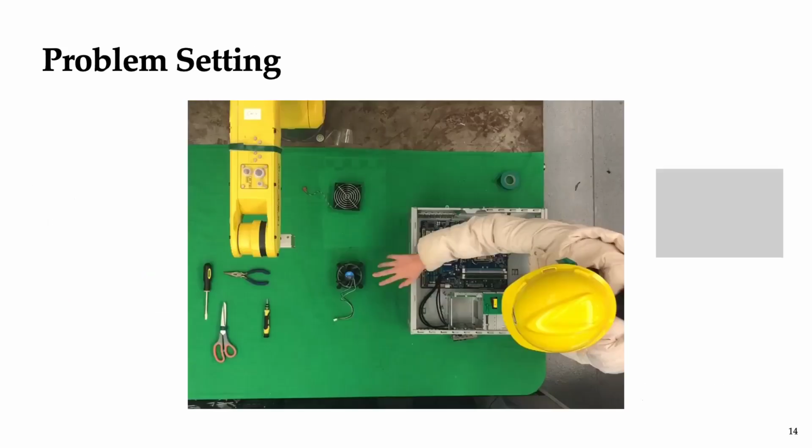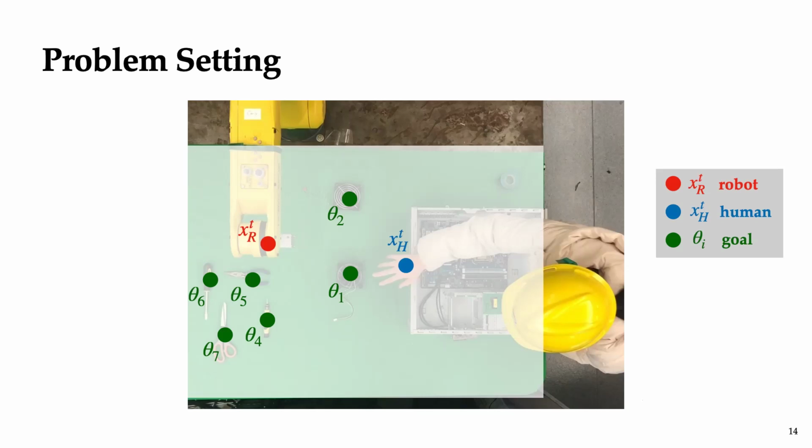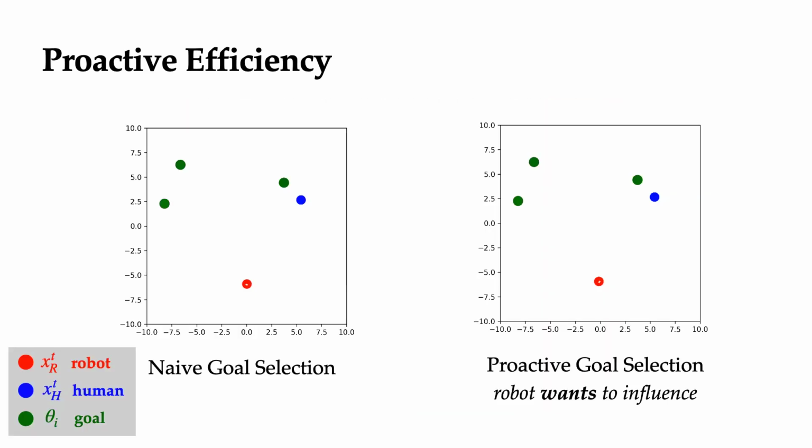Our problem is situated in a 2D simulated manufacturing setting where the human state is in blue, the robot state is in red, and the possible goal states are here in green. So given an actual CBP model, we can think about utilizing it by trying to actively influence the human's goal.